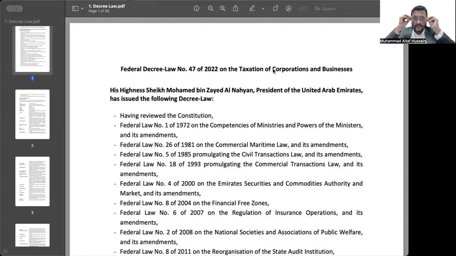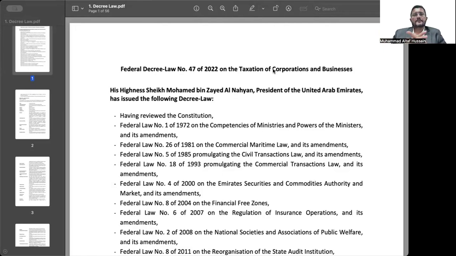I think quite a lot of you already know me as a tax practitioner in GCC. Amongst many other things, I happen to train people and build their capacity in taxation as well.